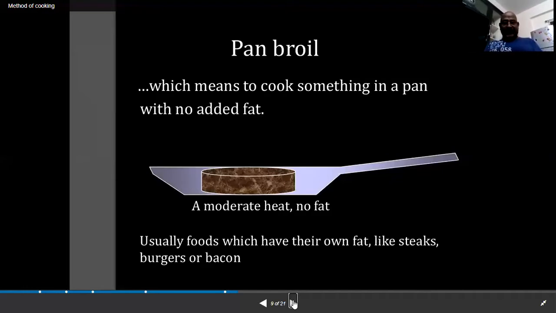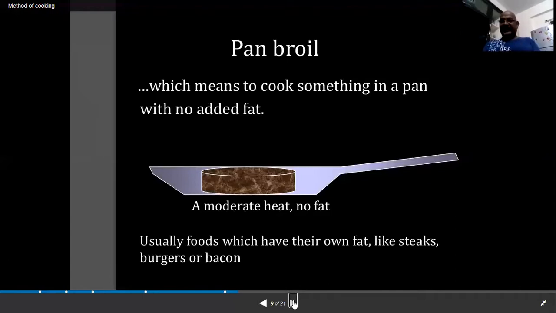When you place it on the pan, food which has its own fat, the beef, pork, lamb, or chicken, contains some fat and moisture, water in the meat. So what will happen to that fat? It melts when you apply the heat, and that heat passes to your meat, and the fat contained in the meat will melt and be released into the pan.